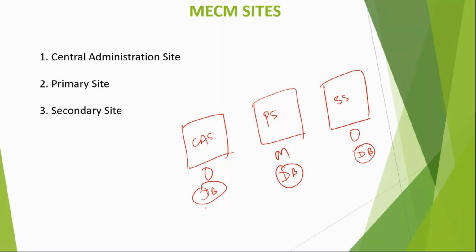Central will have a maximum of 825,000 devices. Primary can have a maximum of 175,000 devices and secondary will have a maximum of 15,000 devices. You can install this on Windows Server 2012 or greater. Similarly, primary site can be installed on Windows Server 2012 or greater.